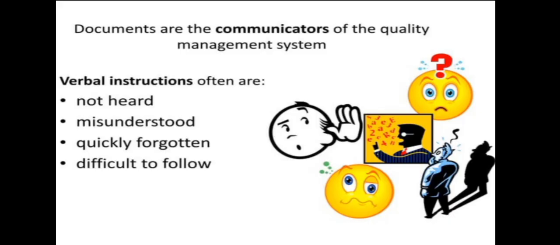Verbal instructions often are not heard, are misunderstood, quickly forgotten and difficult to follow. That's why verbal instructions should be changed into written documents, so there is no misunderstanding, no need to forget, it is not difficult to follow, and each and every time we can hear it clearly.